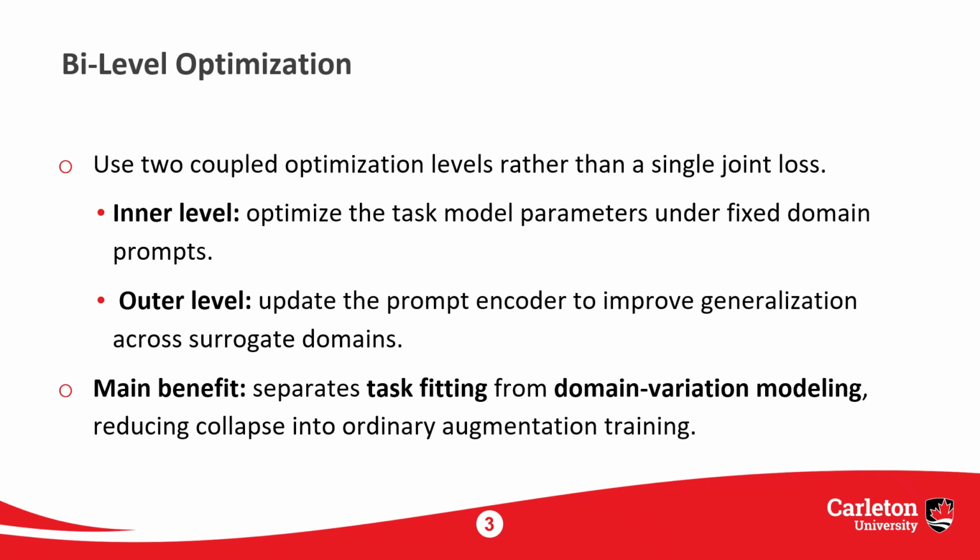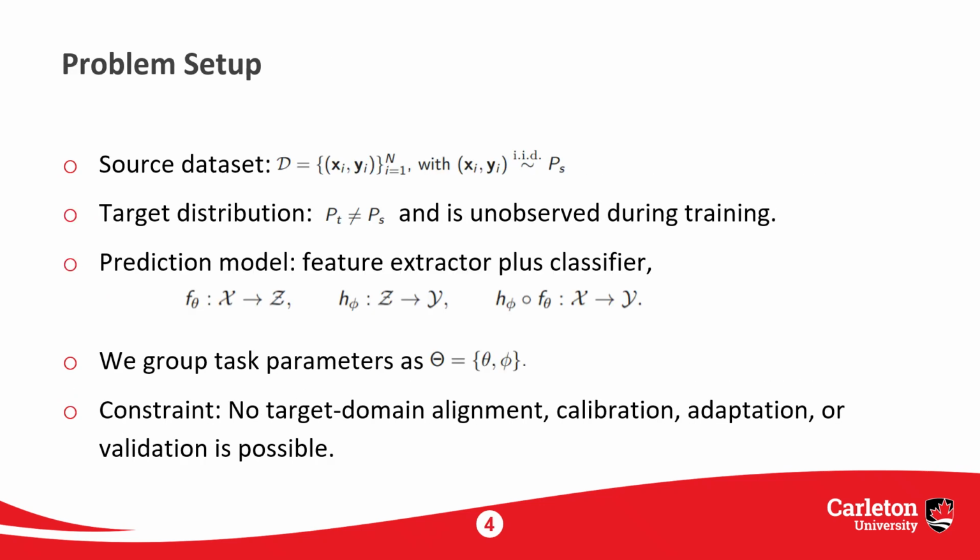So BiasDG separates the learning process. The inner loop optimizes the prediction model, the outer loop optimizes the domain prompt encoder for cross-domain generalization. Formally, we have one labeled source dataset. The prediction model is H∘F, where F_theta is the feature extractor and H_phi is the classifier. The target distribution satisfies P_T not equal to P_S, but P_T is inaccessible during training, so this is not domain adaptation. There is no target data, no target statistics, and no target calibration.